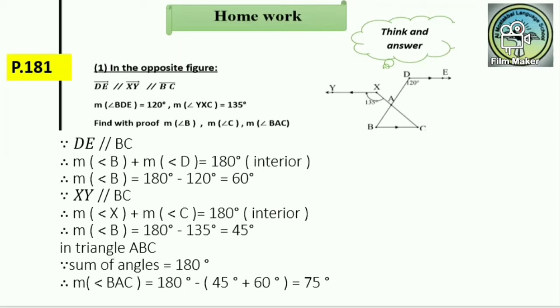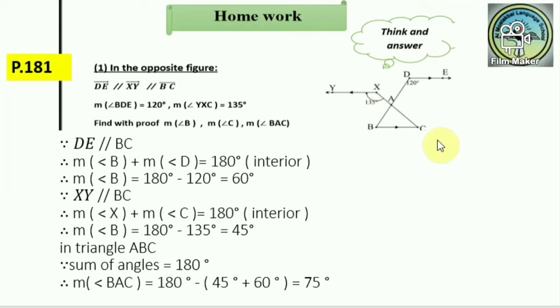Exercise number 1, page 181. In this exercise, DE is parallel to BC, XY is also parallel to BC, the measure of angle BDE equals 120, and the measure of angle YXC is 135.